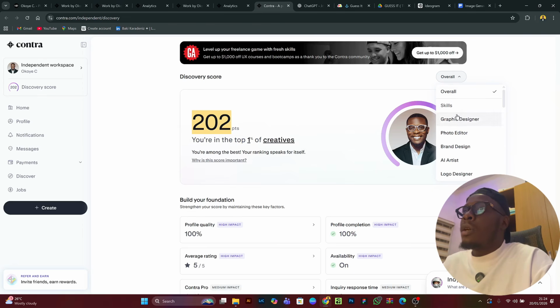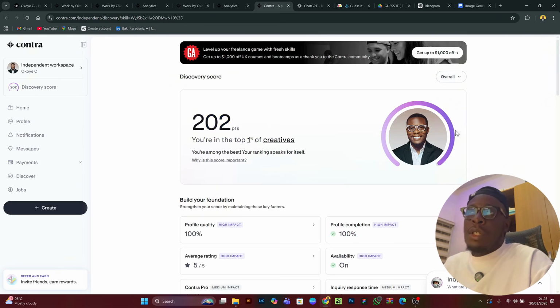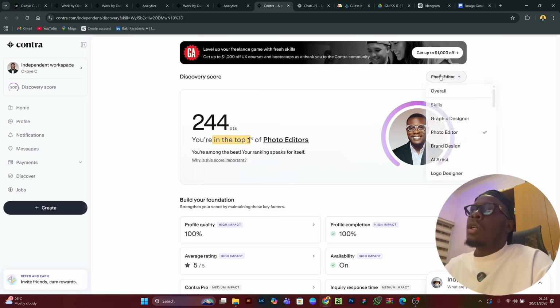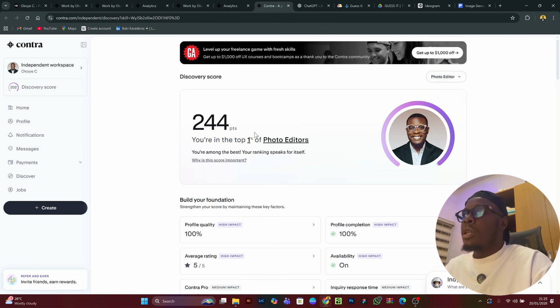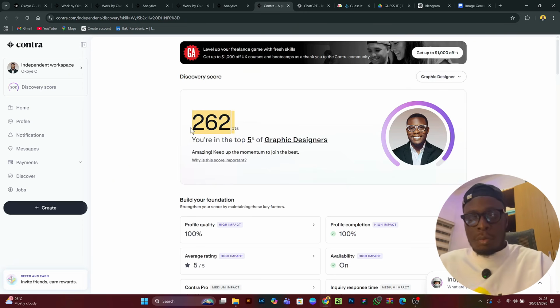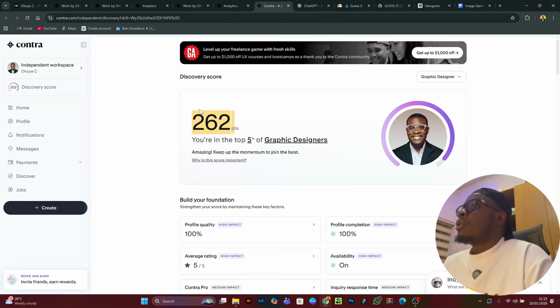Now I can search down in my niche. When you click on overall here, you can search down in specific search tags. Under photo editor, I'm in the 1%, meaning that if you search for photo editors, I'm likely to pop up at least on the first page. Now for graphic designer, I'm in the top 5%. I have 262 points. There are a lot of things that you can do on your profile to get these scores up.